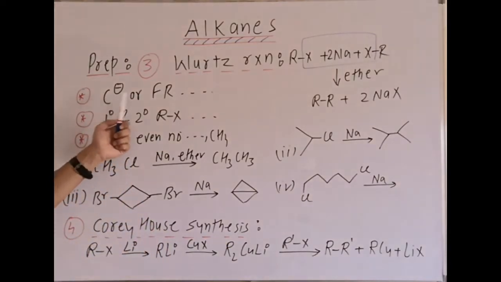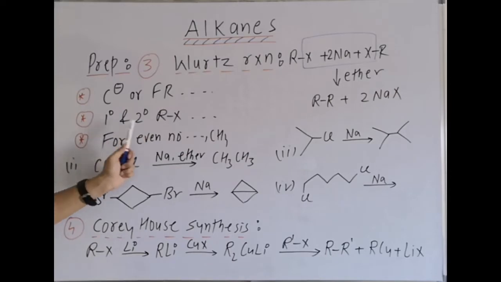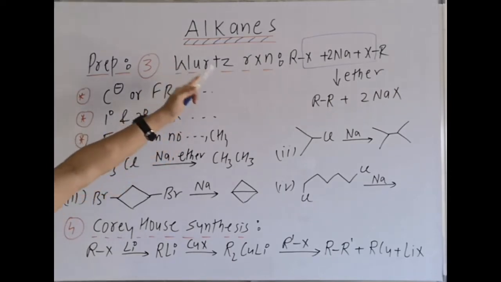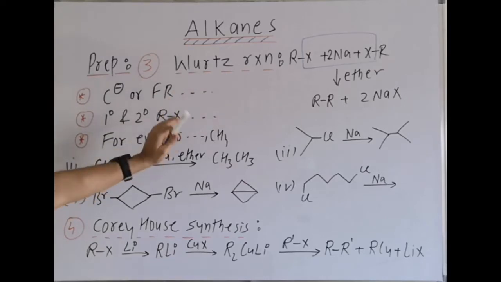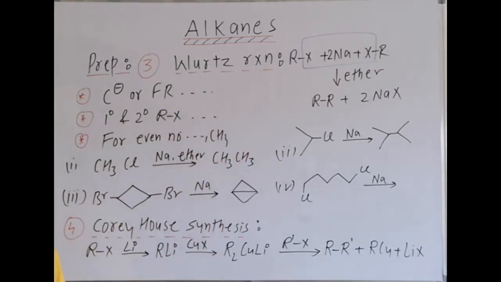Key points: carbanions or free radicals are formed. Another point, primary and secondary alkyl halides are better to be used in the Wurtz reaction. Why? Because if we take a tertiary alkyl halide, then an elimination reaction is also possible. So here it is better to use primary or secondary alkyl halide. Third, it is suitable for even numbered alkanes.